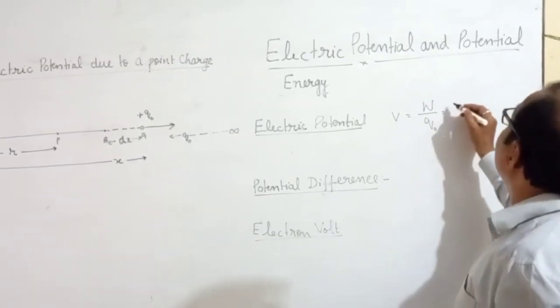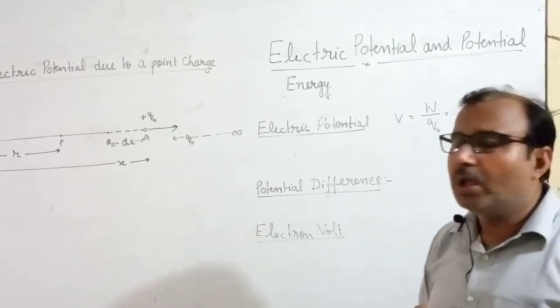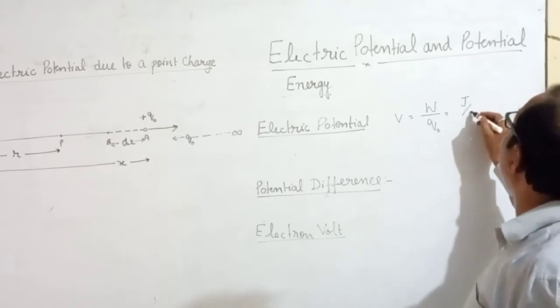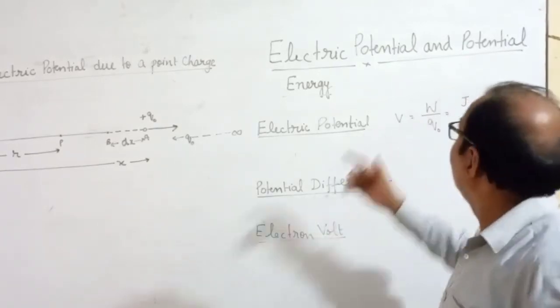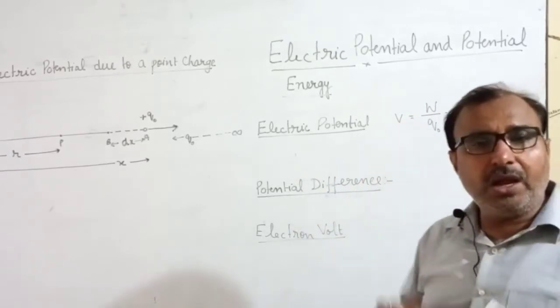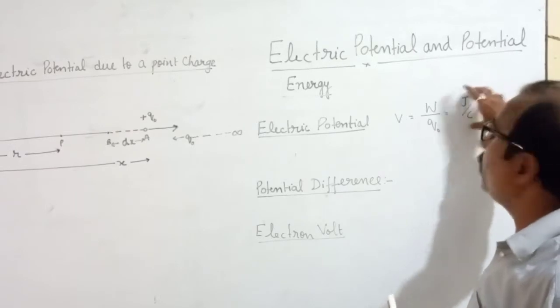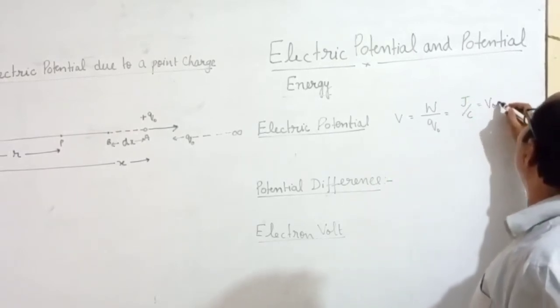As you know, the unit of work is joule, while the unit of charge is coulomb. Joule per coulomb is the unit of electric potential, which is known as volt.